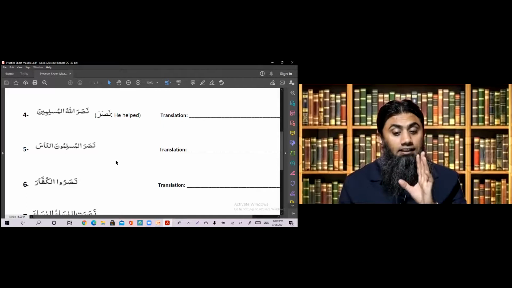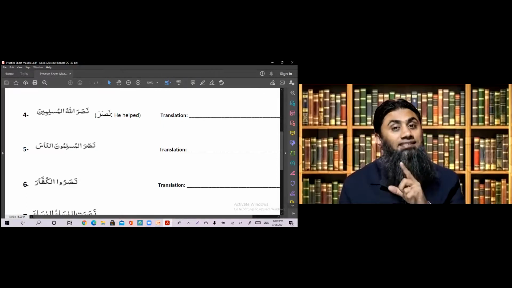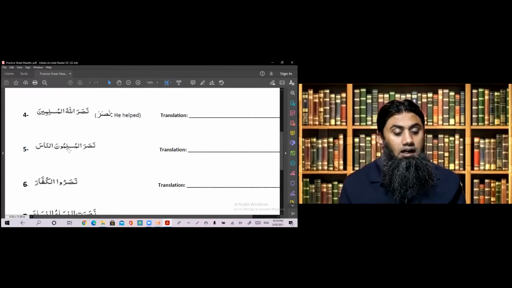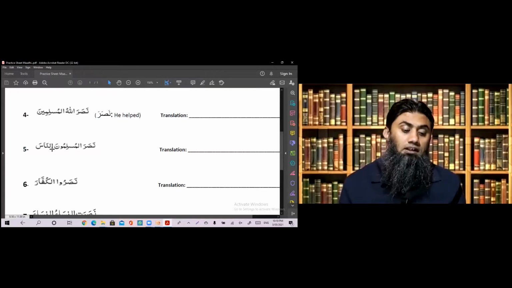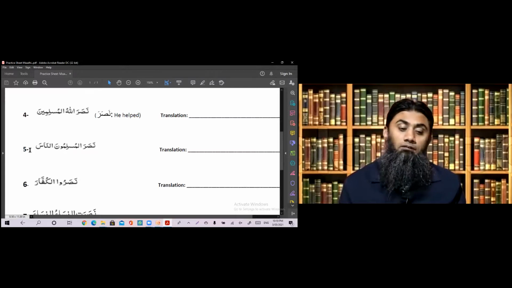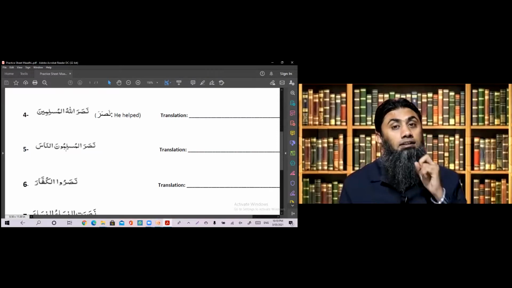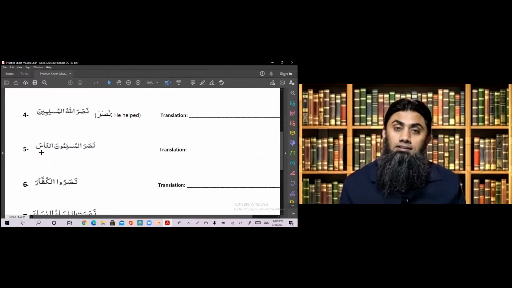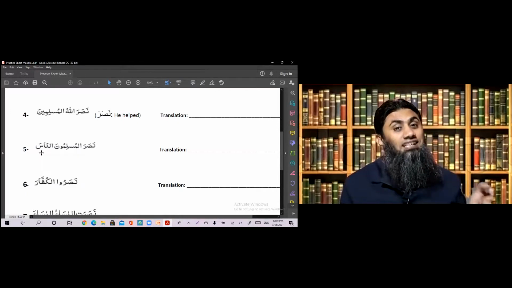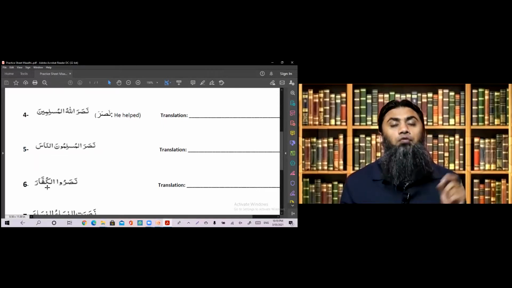Nasara actually means he helped, but now it will mean only help. Why? Because the he part is cancelled. So help al-Muslimuna, the Muslims, and Nasa, the people. So Muslims help the people. Why? Because the Muslim part is the doer part, so the action is being done by the Muslim. Why? Because an ism in rafa status plays the job of doer, and an ism in nasab status plays the job of detail or maf'ul.